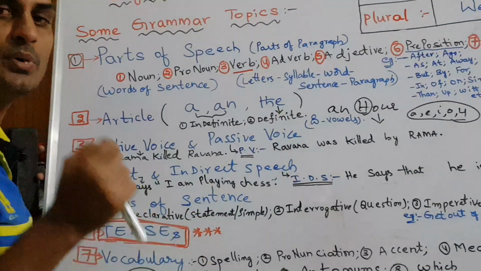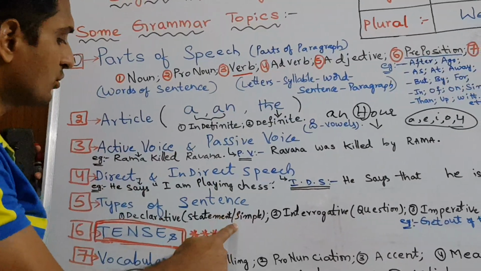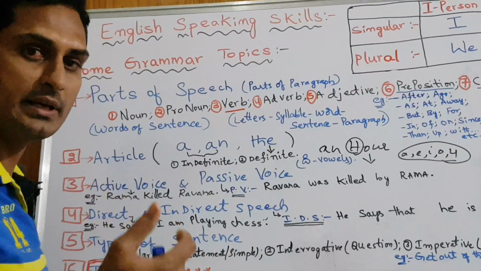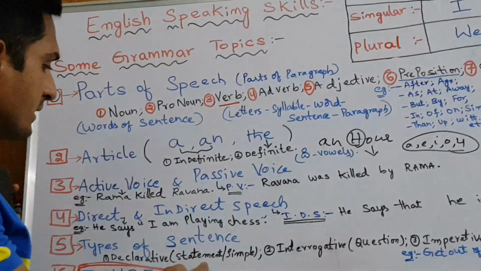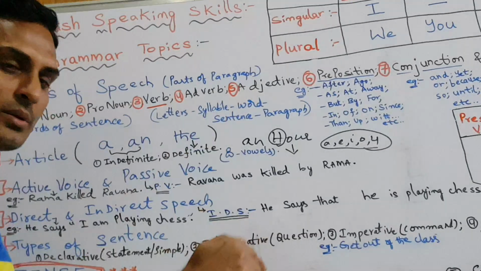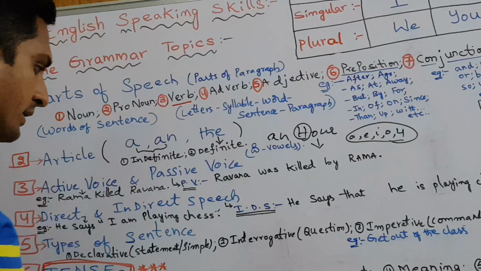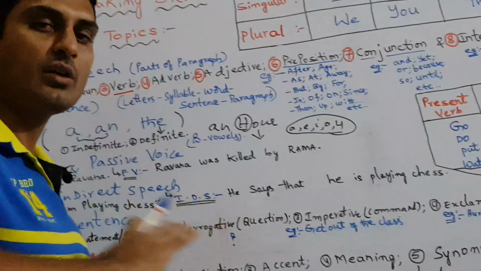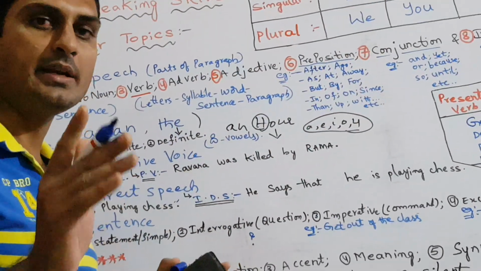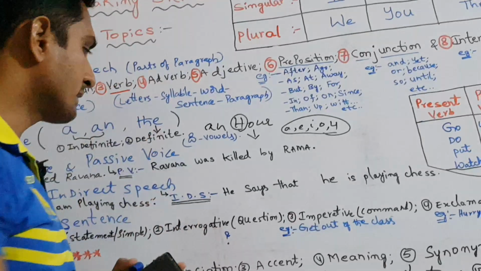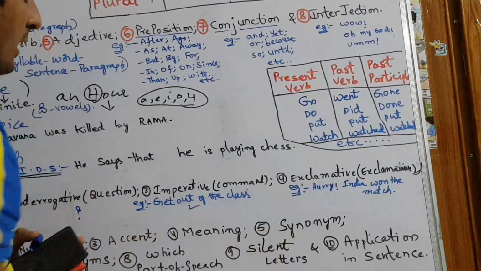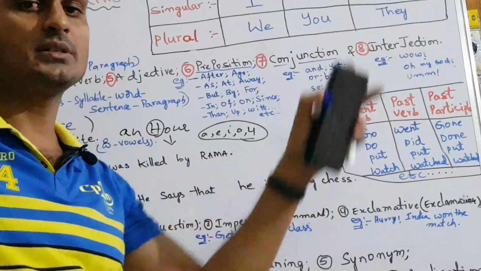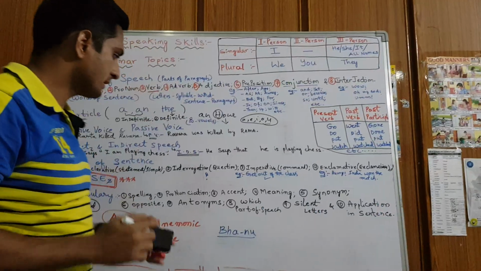Declarative sentences means simple sentences. For example, "I am going to school," simple sentence. Interrogative, "Am I going to school?" Questioning type. "I am a student," simple sentence. "Am I a student?" Question mark. This comes under interrogative sentence. Whereas imperative is a command: "Get out of the class." When a student is not listening to class, we say "Get out of the class." That is a command. Command-like sentences come here. Then "Hurrah, India won the match." "Hurrah, I won the match." Emotional things come under exclamatory sentences.